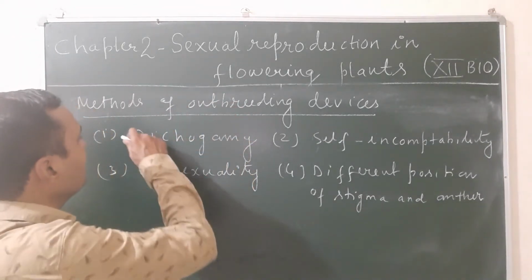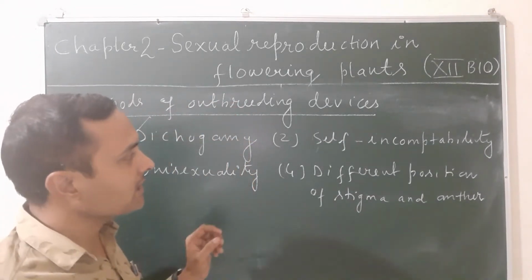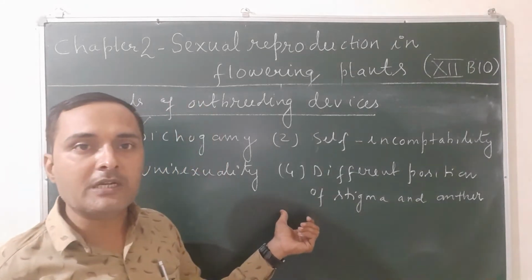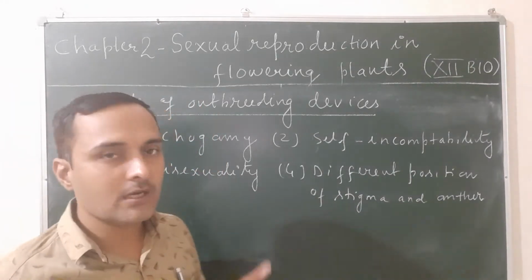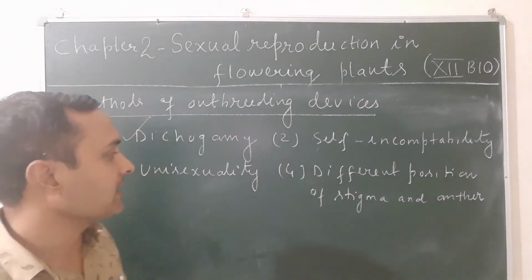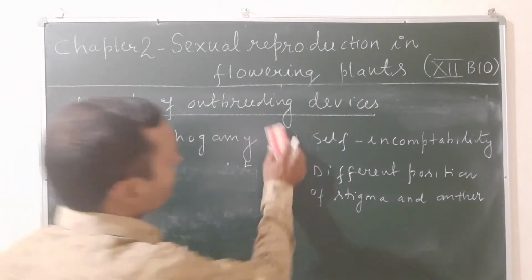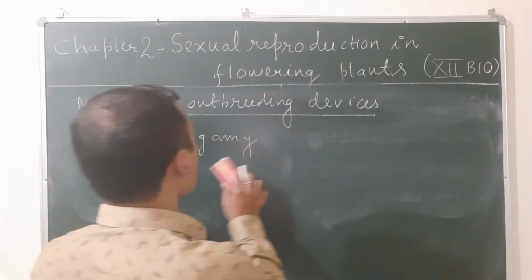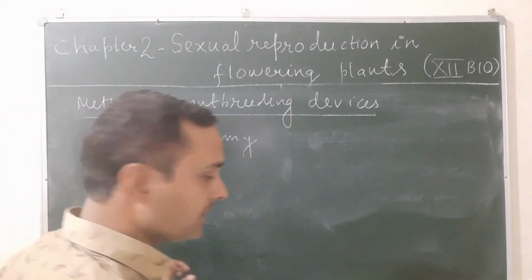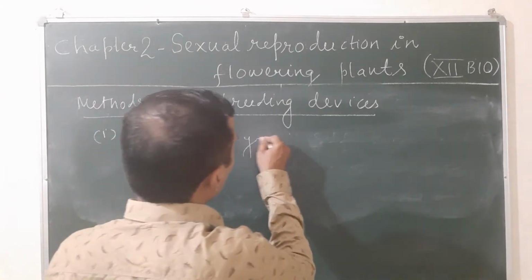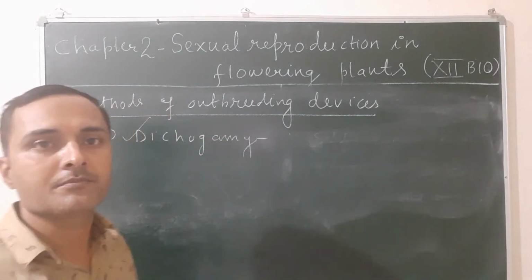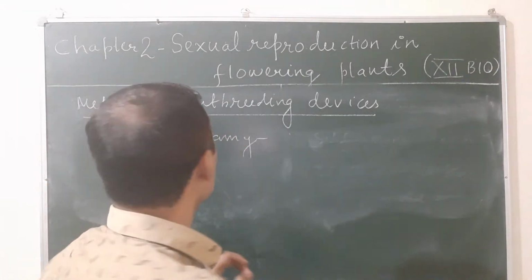These are as follows. The first one is dichogamy. Second one, self-incompatibility. Third one, unisexuality. And fourth one, different position of anther and stigma. Now let us see one by one. What is dichogamy? The state at which both the stigma and anther do not mature at the same time is called dichogamy.